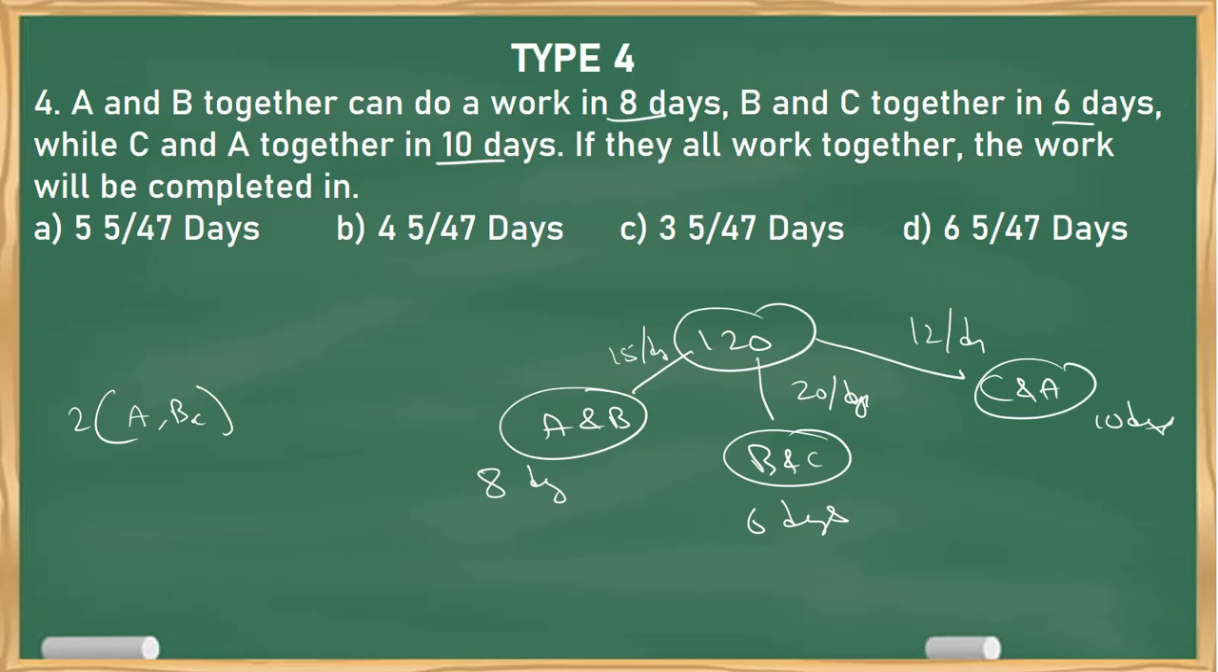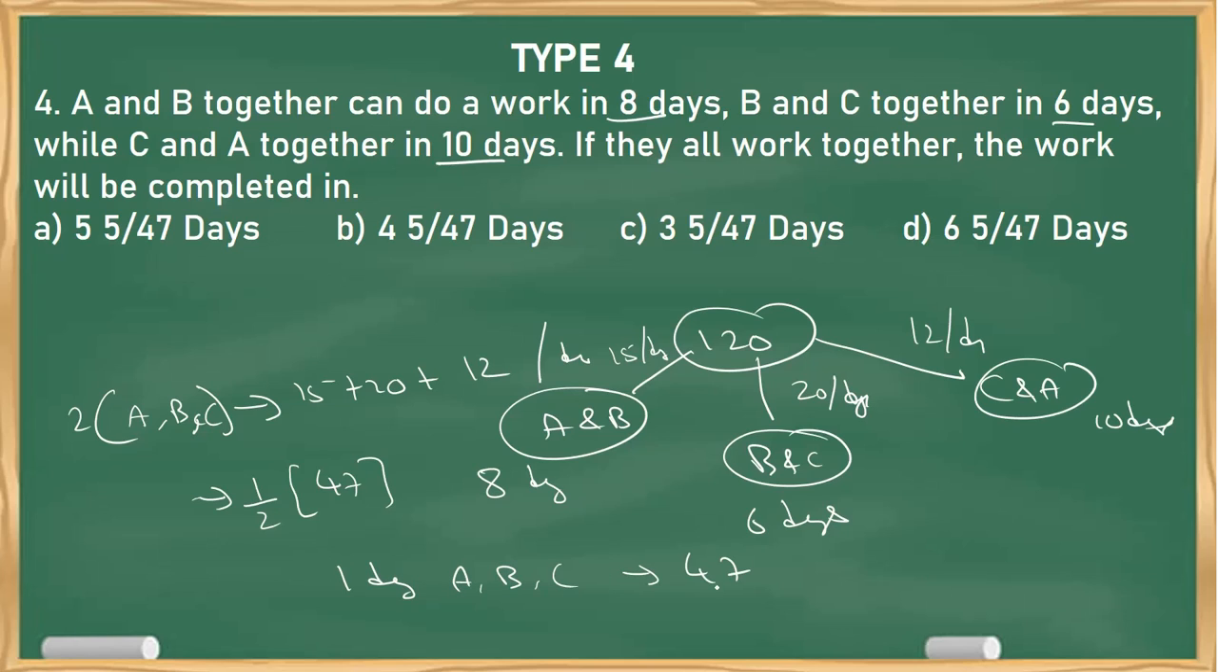So all together, that is 2 into ABC, because there are 2 A's, 2 B's, 2 C's, eats 15 plus 20 plus 12 chocolates in 1 day. So 2 will go this side, 1 by 2 into 47. So 1 day ABC eats 47 by 2 chocolates. Correct? How many available? 120 chocolates, how many days? Cross multiply, again you'll get 240 by 47. Again you'll get this as an answer.